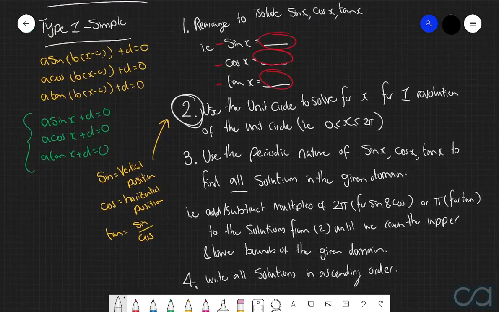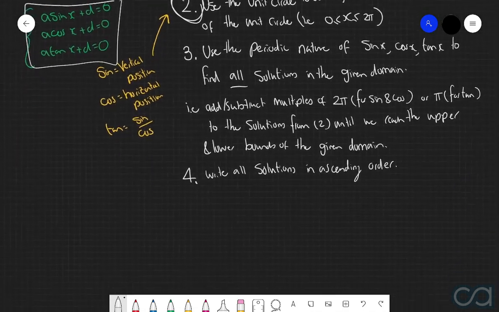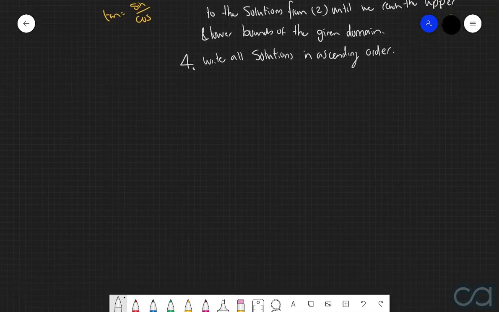So this is the 4-step process that you're going to use when you are dealing with equations of this format here. Now again, this definitely is the more simple type of question out of the two that we're about to have a look at, but it's definitely a good process to still keep in mind. Now, with that being said, let us now go through a few different examples of implementing this 4-step process.